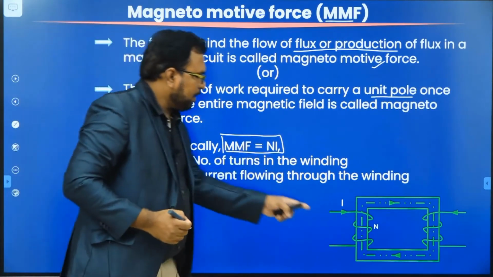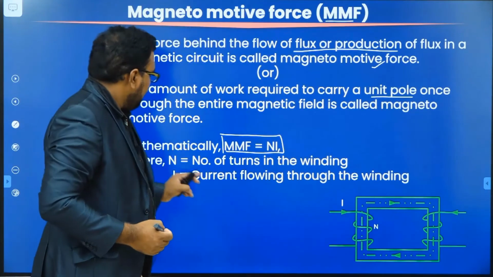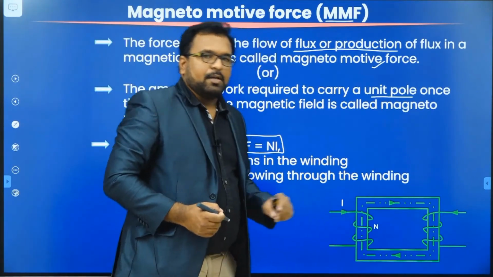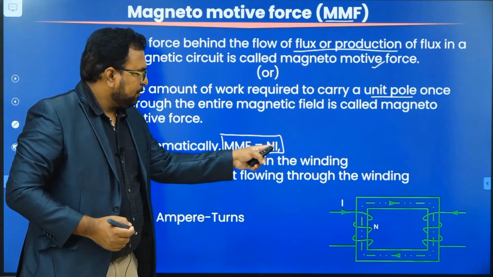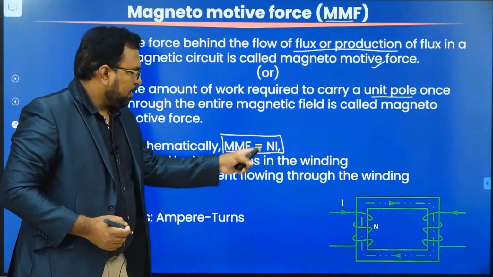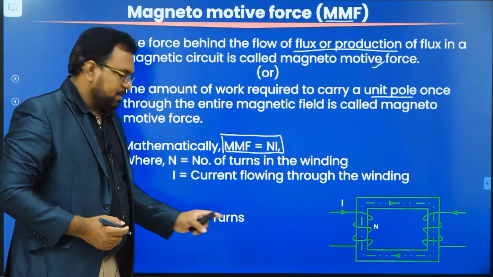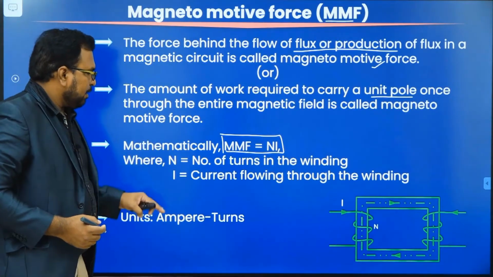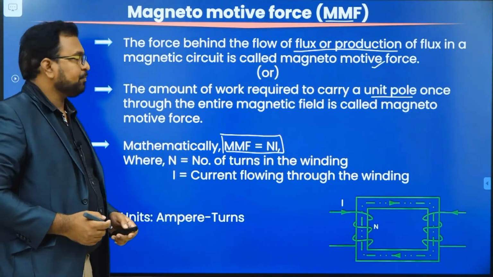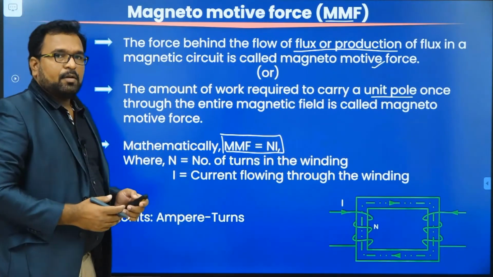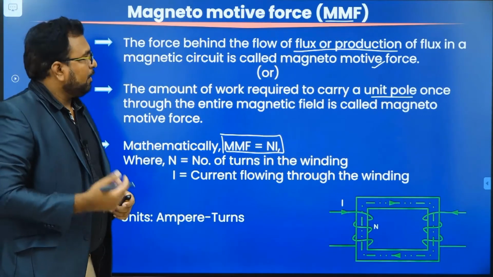Here N is the number of turns of the winding or coil, and I is the current flowing through the coil. And what are the units of MMF? Ampere turns. The unit of current is ampere, and the number of turns we call turns. That's why the unit of MMF is ampere turns. This is all about magnetomotive force.